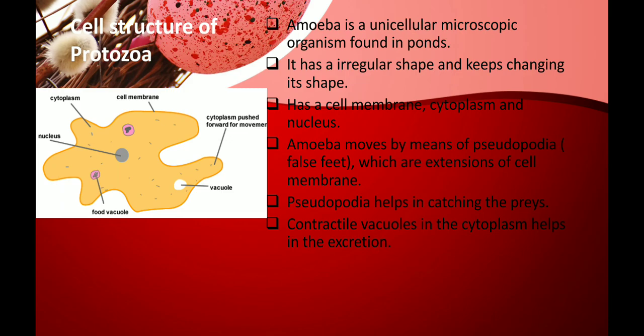Inside this cytoplasm we have vacuoles that help in the excretion process. Amoeba reproduces by fission and sporulation. This reproduction part we'll see in the next chapters. Now let us see how this amoeba feeds and how it moves.